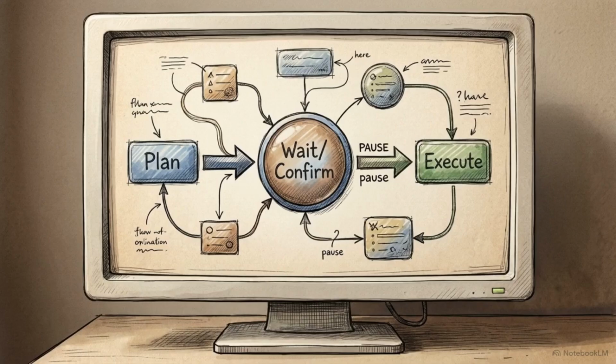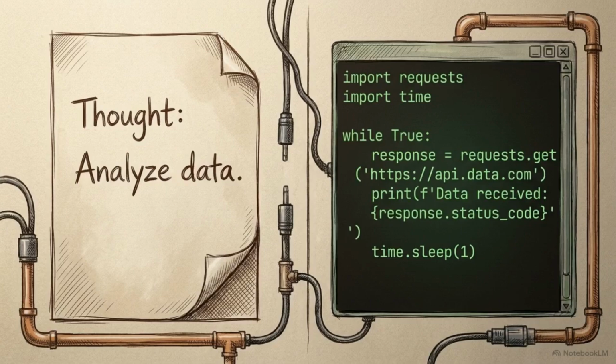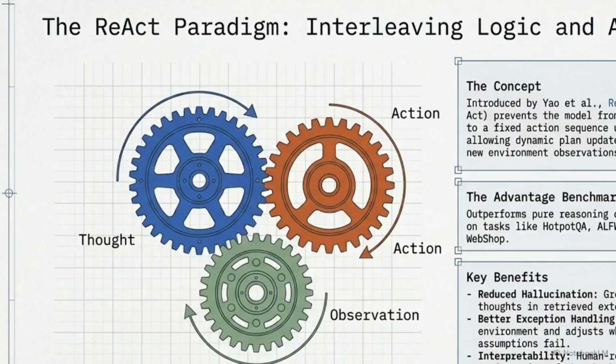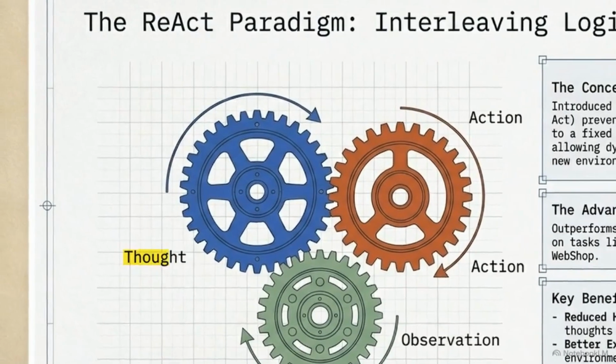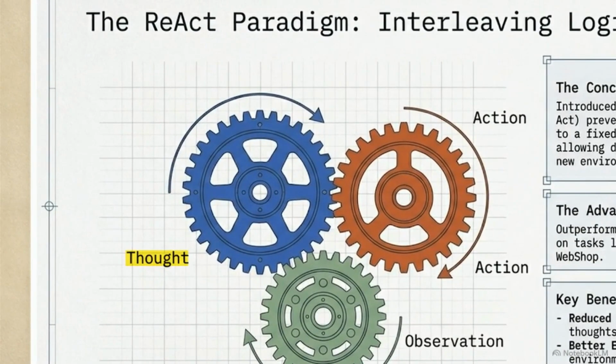To execute safely, models require a behavioral loop that prevents them from committing to blind, unrecoverable action sequences. The ReAct framework provides this by interleaving reasoning with acting. This diagram conceptualizes ReAct as a continuous three-step cycle: thought, action, and observation. The cycle begins with the thought phase. The model evaluates its current state against the objective and generates internal reasoning about its next move.